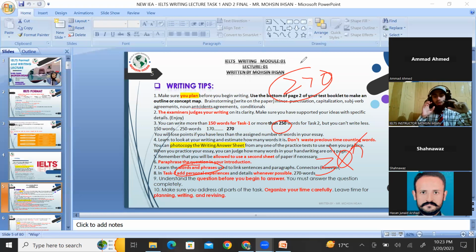Here, some words and phrases should be remembered by you. If you are starting any essay, you could directly start: there are a lot of advantages and disadvantages of this topic, and my opinion, we are going to discuss in the following paragraphs. That is a random way of starting. But if you start with "in this contemporary era," or "within this 21st century," or "in modern times," that is a proper starting phrase.